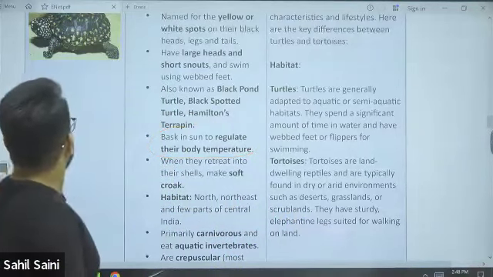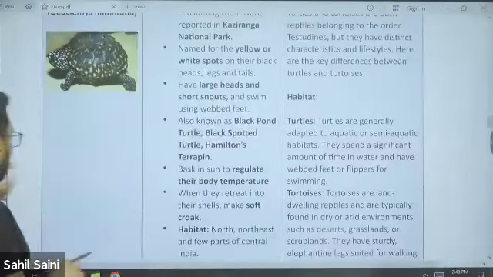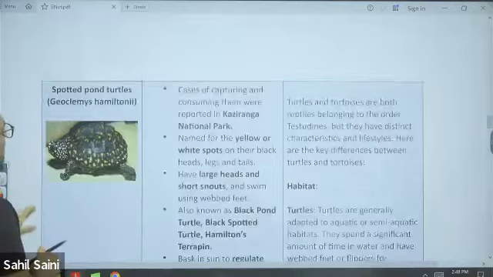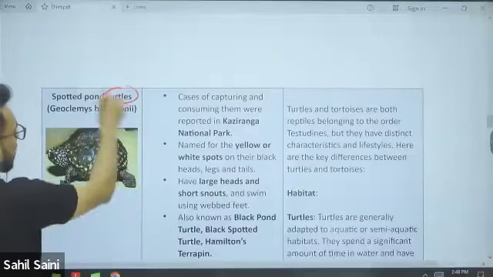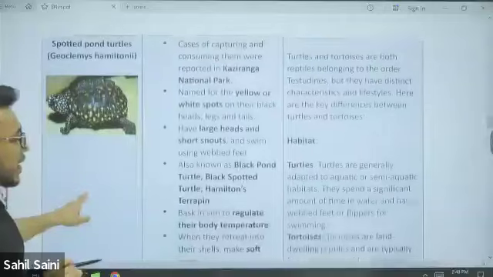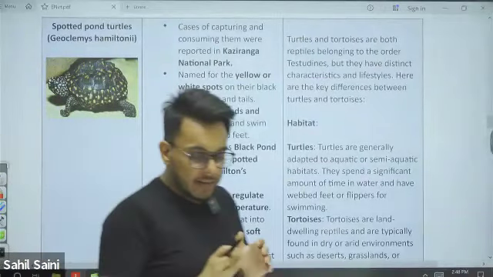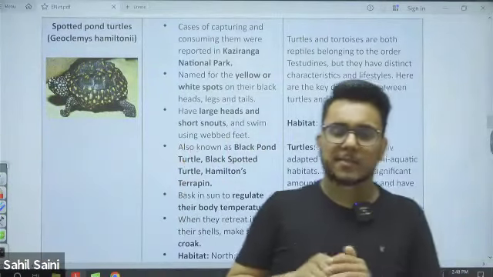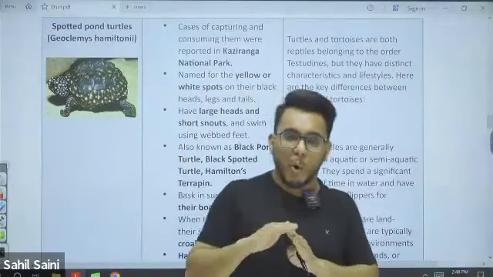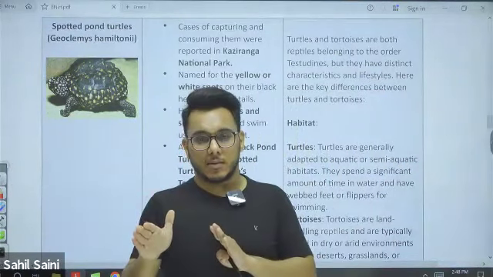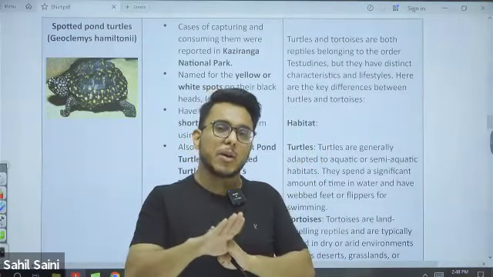Now, one thing I want to explain to you guys, when we talk about turtles and tortoise: what is the difference between turtle and tortoise? The difference is very simple. Turtles, most of the time they spend in water. Tortoise, most of the time they spend on land.